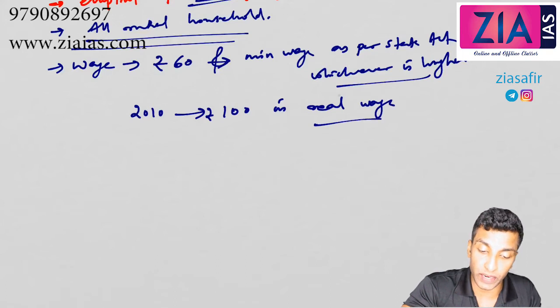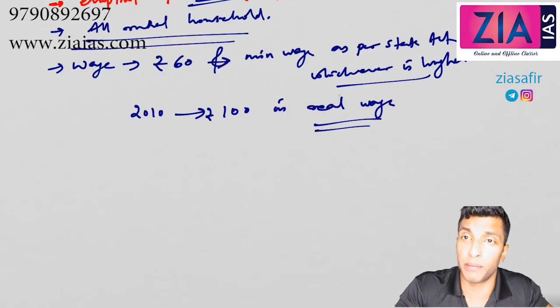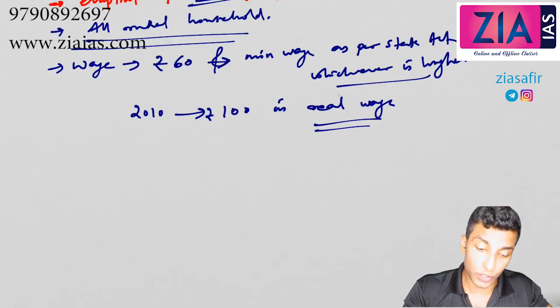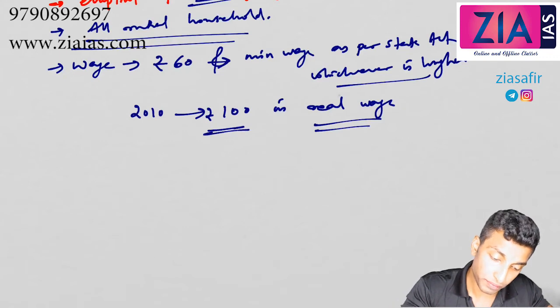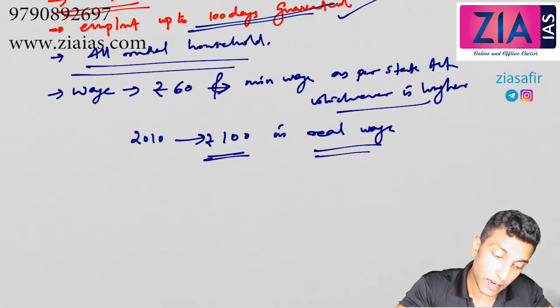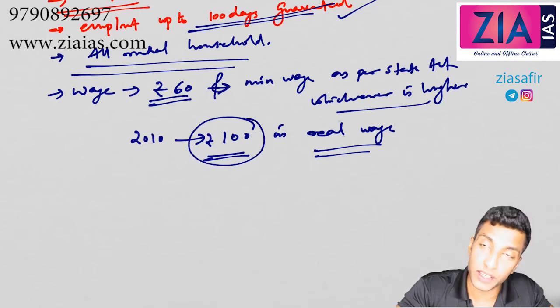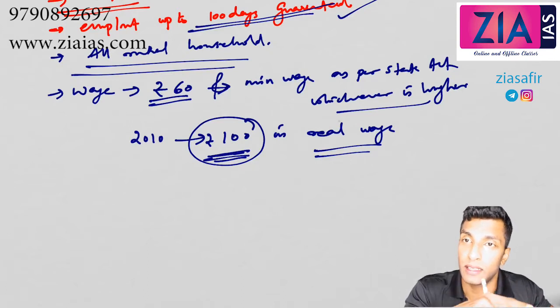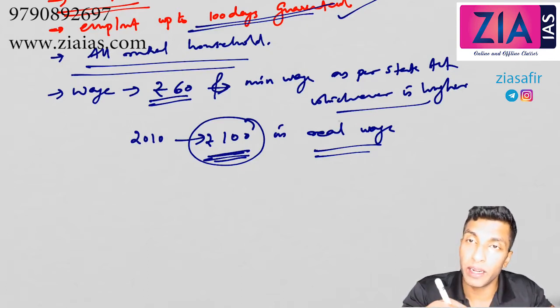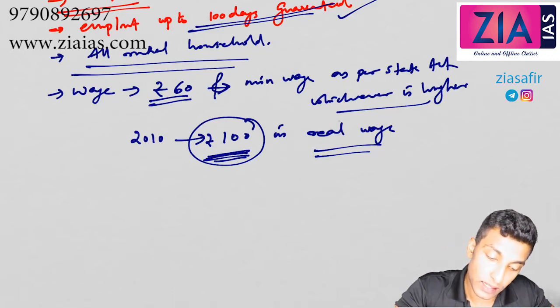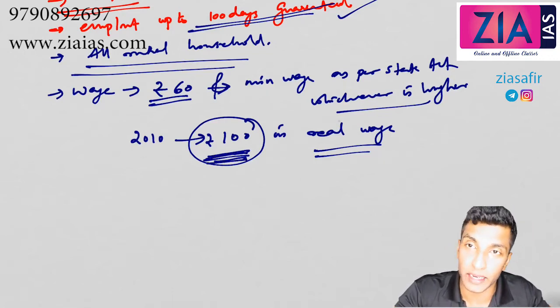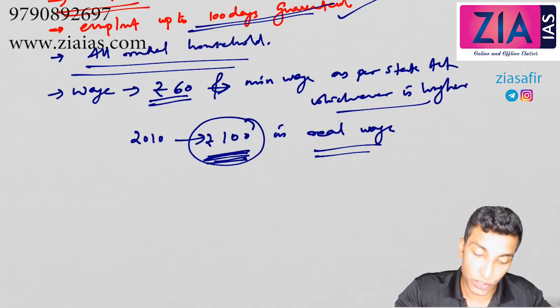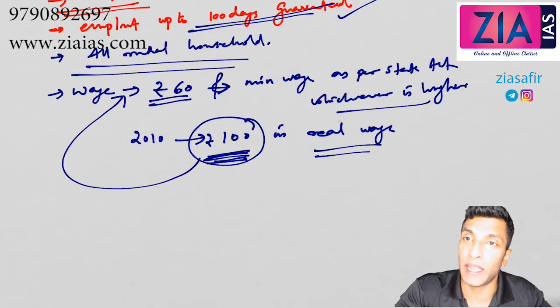We discussed this when we talked about real GDP, real national income, real interest rate, etc. Real means you need to adjust for inflation. When I talk about real wages here, it means what this 100 rupees could have bought in 2006, the same items you can buy in 2010. So the value of 100 rupees in 2006 should be the case now.